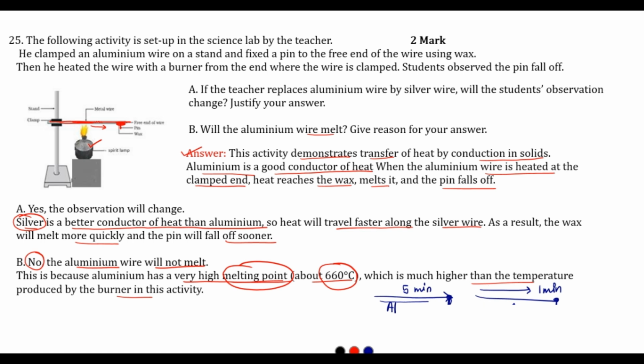This question carries 2 marks. After this we are going to move to the next question. So this was one question in 2 marks. After this we are going to start with the 3 mark questions, and I'll be preparing a different video for that. I hope you understood the answer of this question.